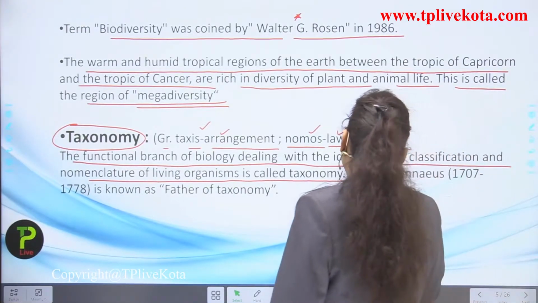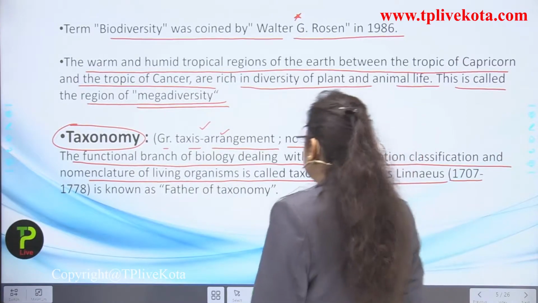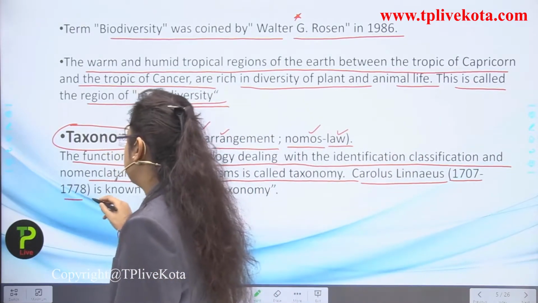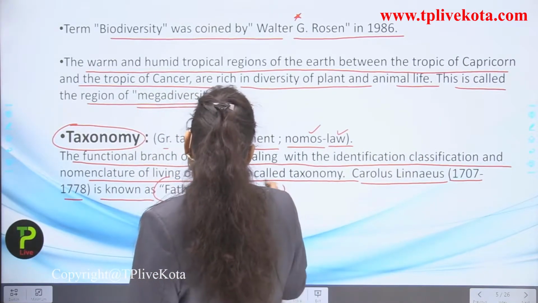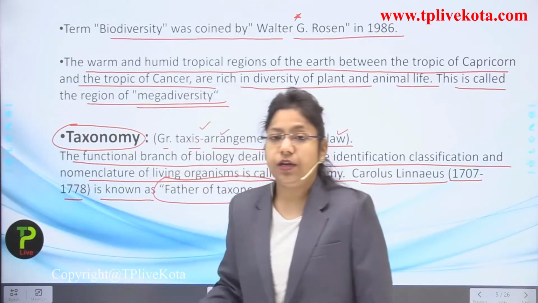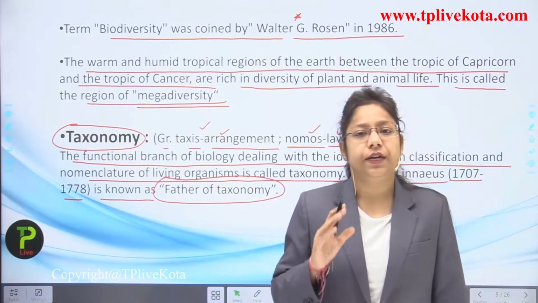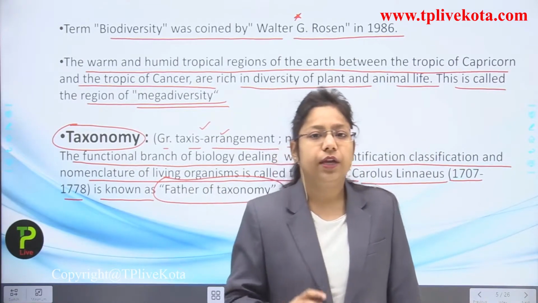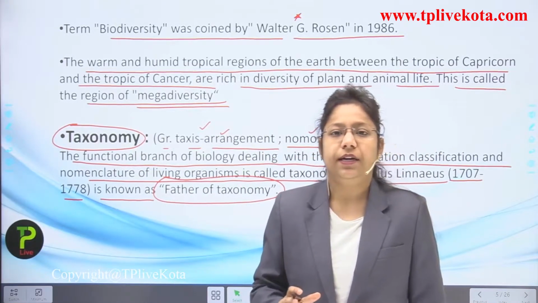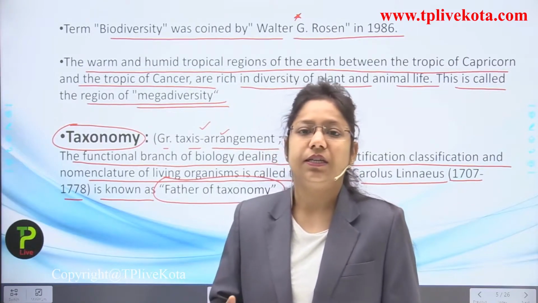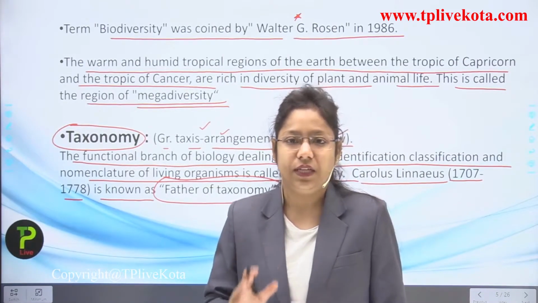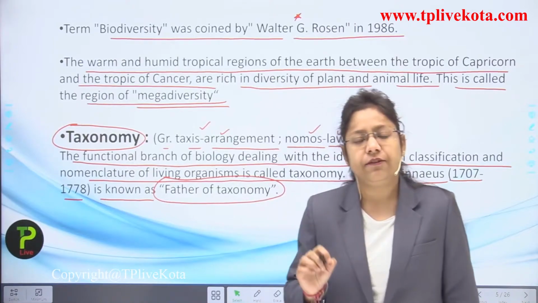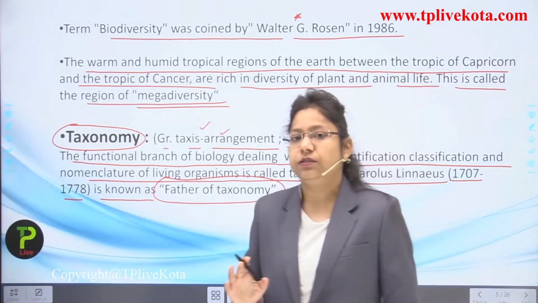Okay, now Carolus Linnaeus, 1707 to 1778, is known as the father of taxonomy. So actually Carolus Linnaeus, as I told you, was a great scientist who worked upon the taxonomy part. Okay, he introduced taxonomy in diversity and told that nomenclature is very, very necessary for each and every single organism as well.